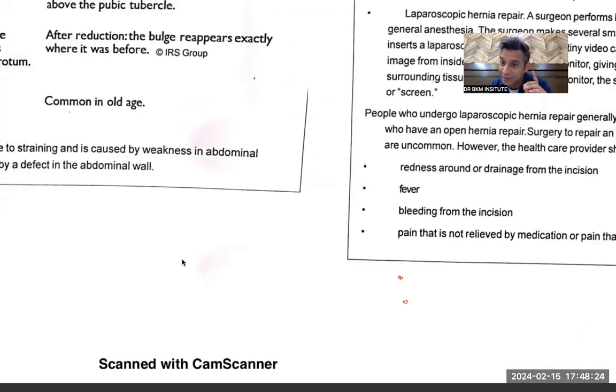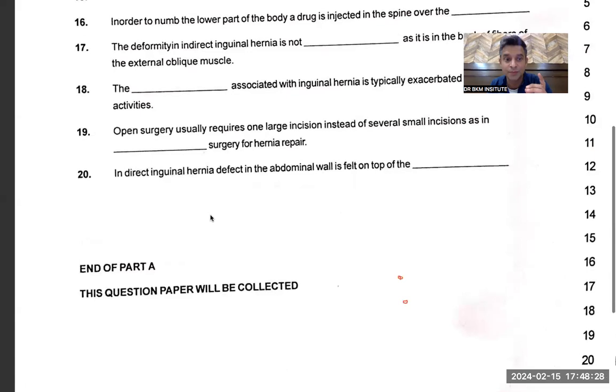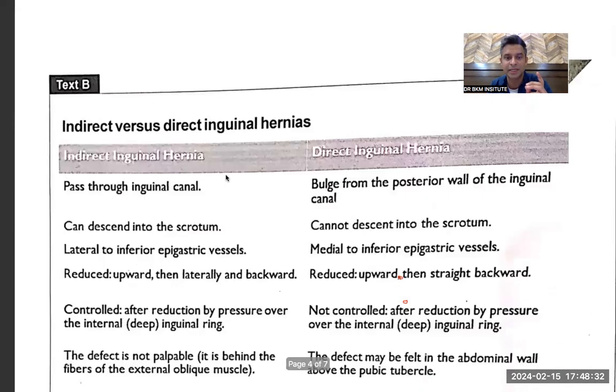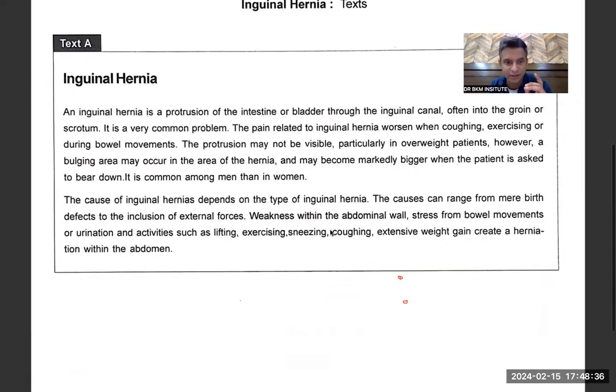First I see where it is to save time. Then I do the dash associated is typically exacerbated. Something is associated with it. The cause can be birth, weakness within the abdominal wall, stress from the bowel or urination. Now this is difficult. Nothing is associated. Weakness. What is the answer given?